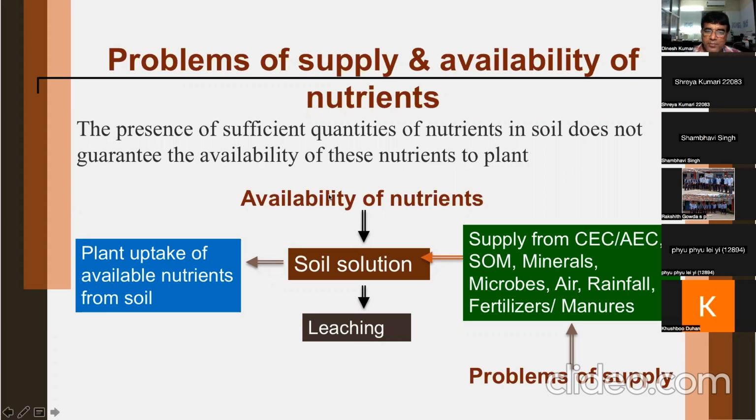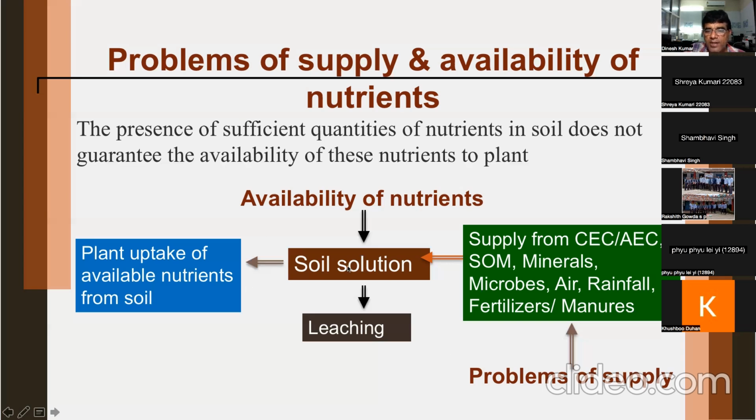Now see this picture: how is the availability of nutrients to the soil solution affected? Leaching: in soils where you get more leaching, more losses can occur, and hence availability will be reduced. Similarly, availability can be reduced by plant uptake of available nutrients from soil. Microbes, perhaps missing here, can also take up nutrients like plants do. Similarly, microbial uptake is also there.